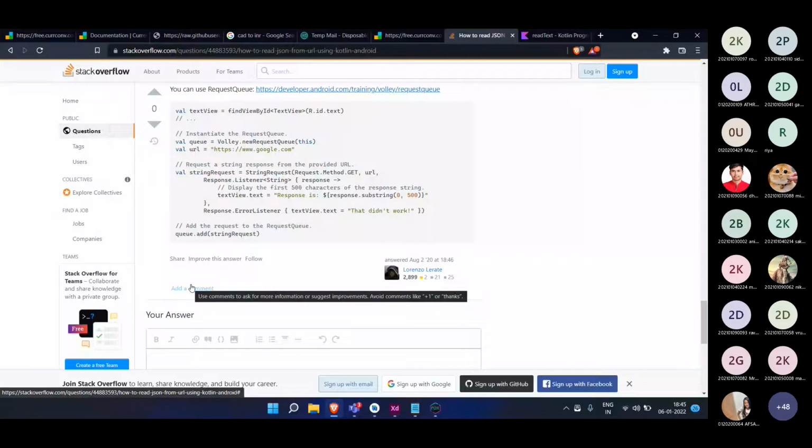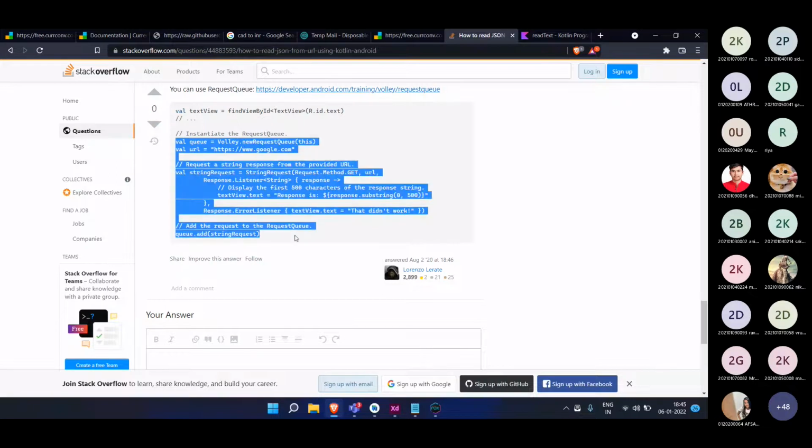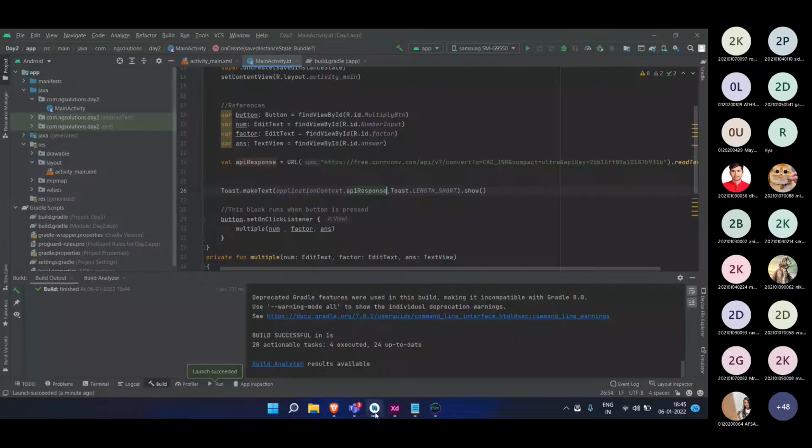Okay, we can also copy this text. No need to. Okay, they are using Volley. This is also one library, and it is commonly used in Android Studio. So we will try to use that one.